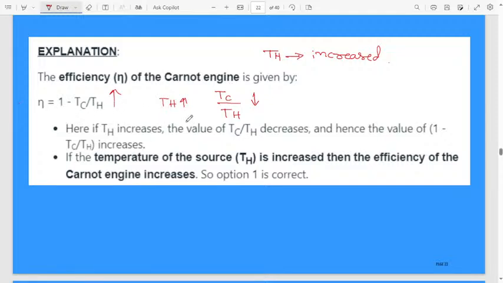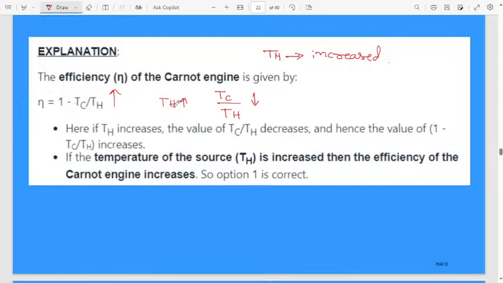Don't get confused. Here if Th is increased, then this Tc by Th value decreases. 1 minus something like 0.5, then overall it will increase only. This much you remember in the exam.